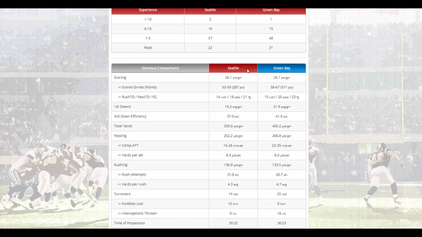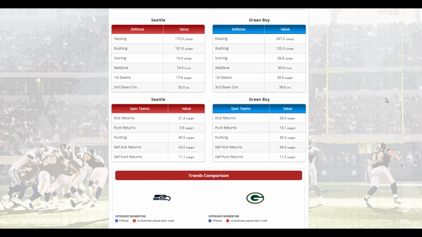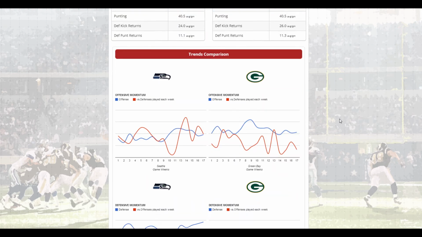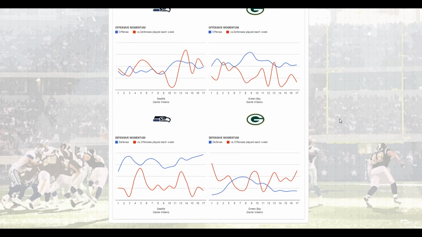Then we have a standout comparisons. This deals with the offense, so it's kind of an offense to offense comparison. It looks a little bit like a box score. And then you have defenses, and you have special teams right here. And then my favorite is the trends comparison section, and this deals with momentum trends.